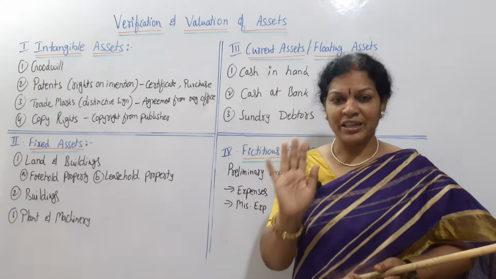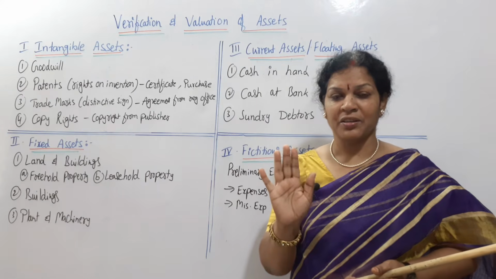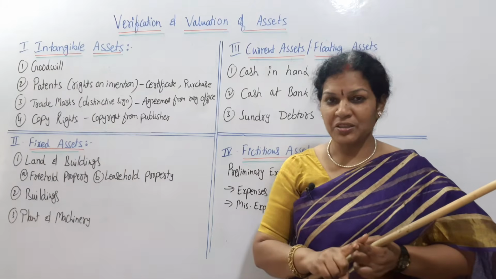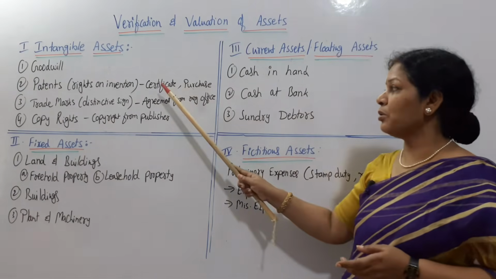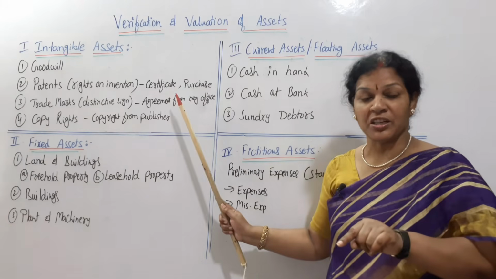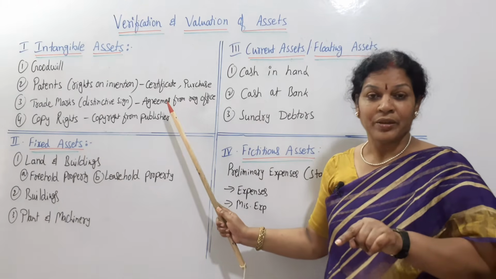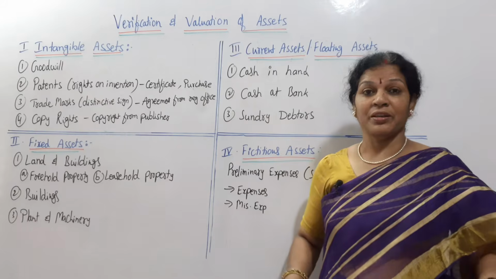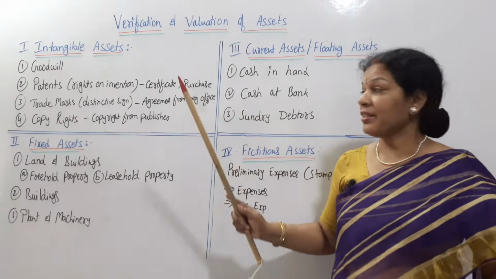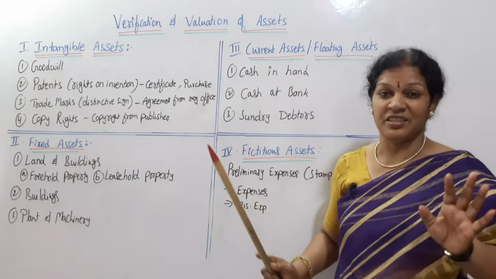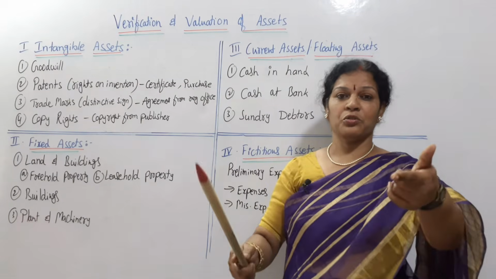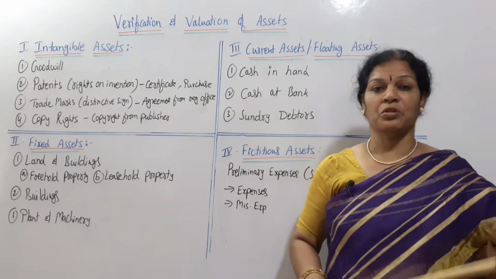With that patent certificate, you can go ahead with verification. If it is invented by you, then verify the certificate, and if it is invented by someone else and you are purchasing that patent, then you have to see the purchase deed. In the purchase deed it will be very clearly mentioned that so and so patent I am purchasing, and so and so amount paid.